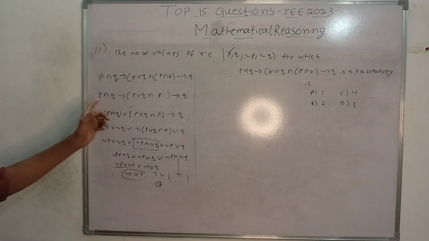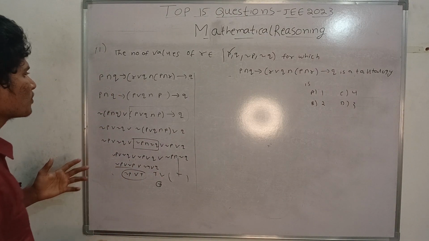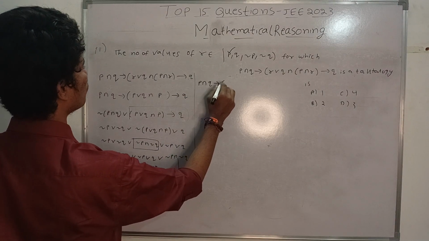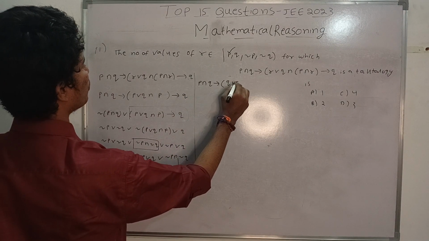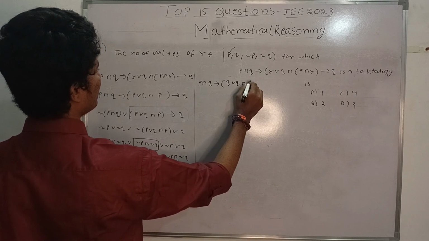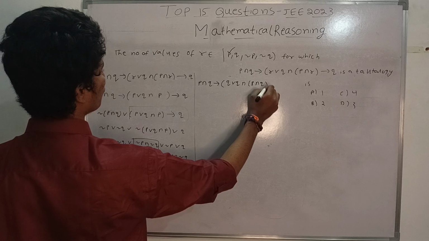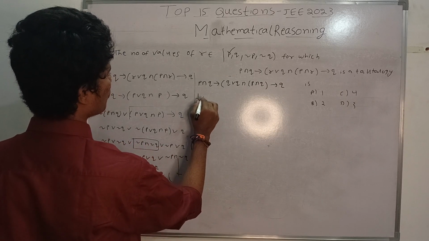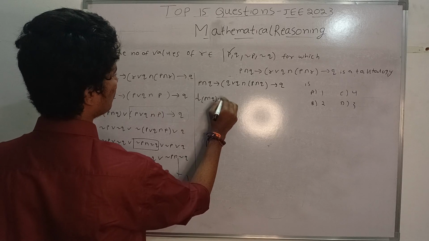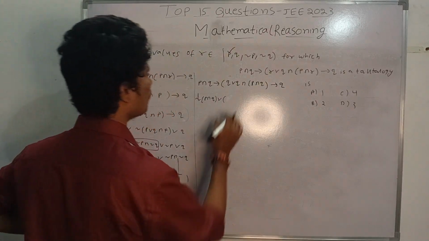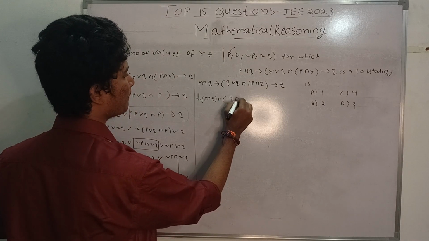Suppose if we take Q in the place of P, what changes will we get? That is P and Q, Q or Q, and P and Q implication Q. Here also the same procedure. What is Q or Q? It is Q only.